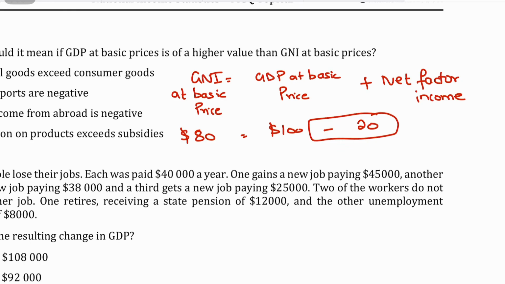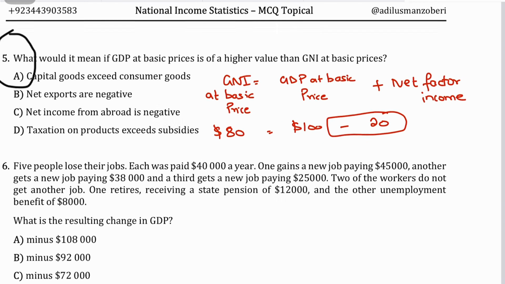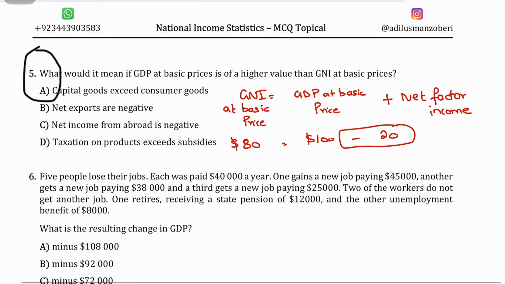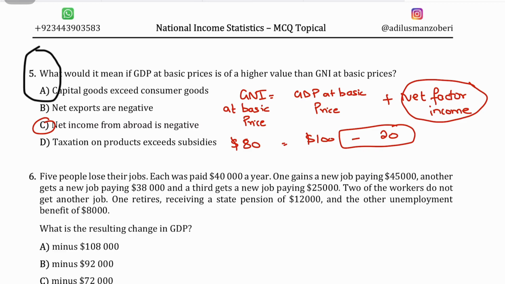So net factor income negative 20 basically means that net income from abroad is negative. It means that a country is paying more to foreign residents for their investments and labor within the country than it is earning from its own residents' investments and labor abroad. And so it follows that the correct answer for this should be that your net income from abroad is negative, but you should know the meaning of net income from abroad being negative.